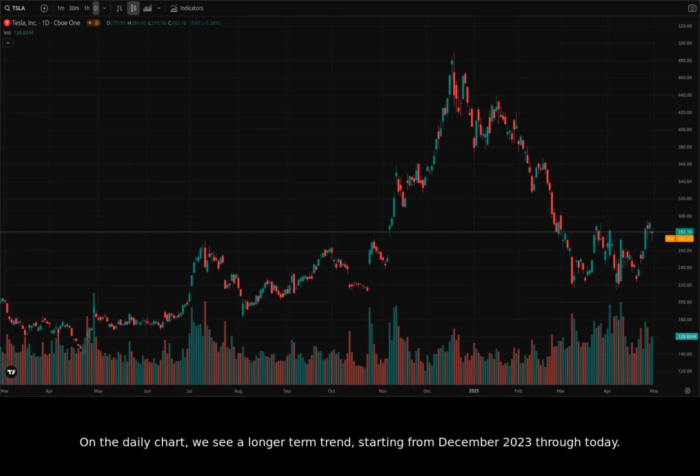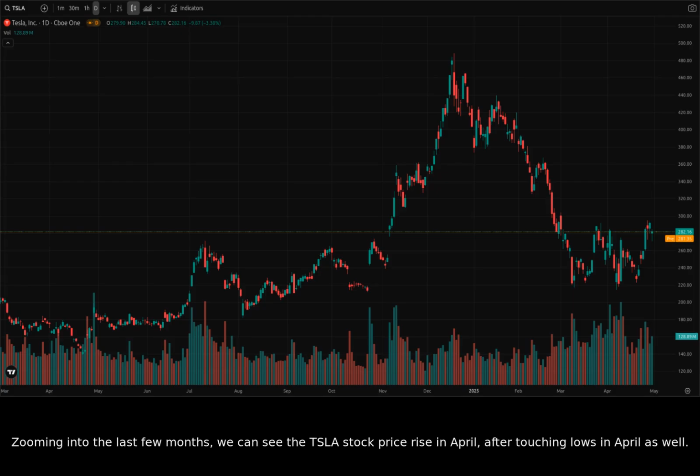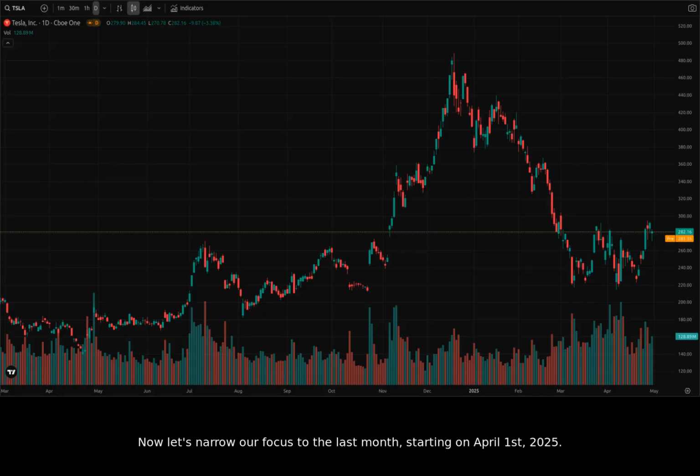On the daily chart, we see a longer-term trend, starting from December 2023 through today. We can observe significant volatility throughout the past year and a half. We have some high points above $450 in late 2024 and low points near $140 in early 2024. Zooming into the last few months, we can see the Tesla stock price rise in April after touching lows in April as well. Now let's narrow our focus to the last month, starting on April 1st, 2025.